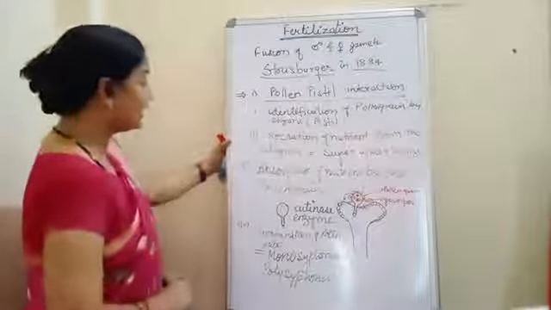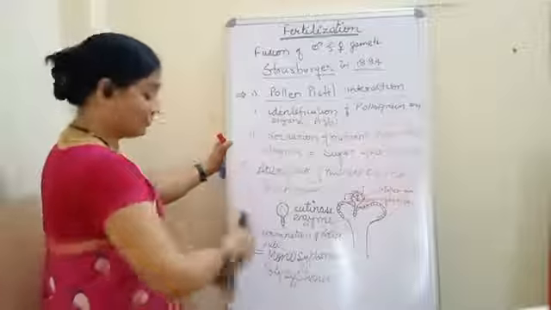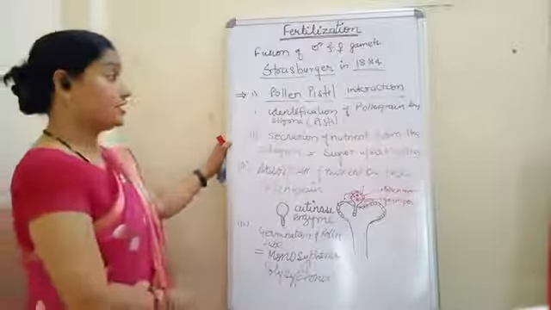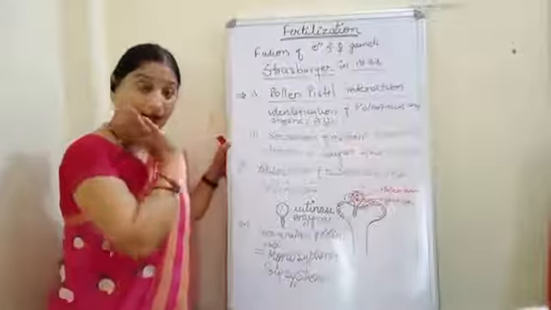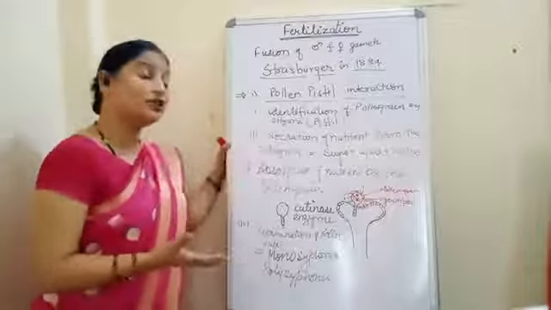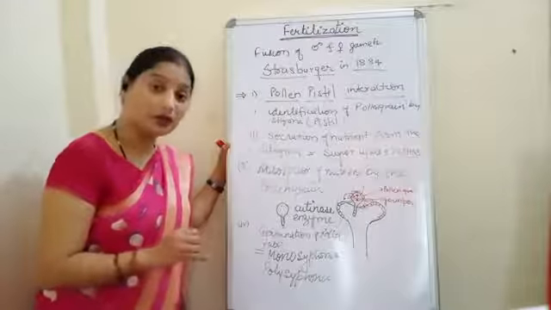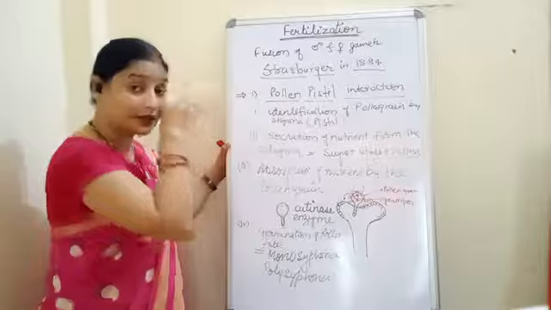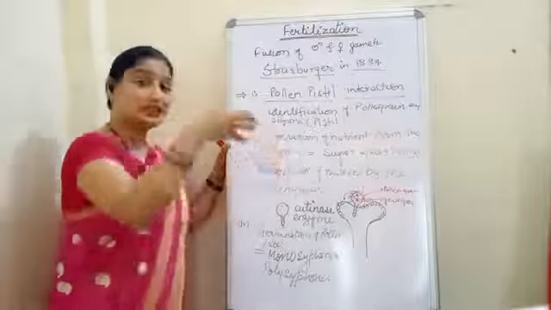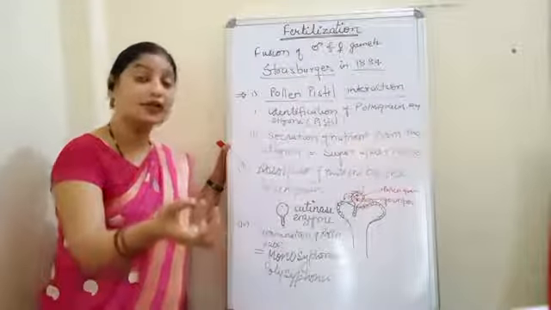So till now we have seen 4 points. Number 1 was identification of the pollen grain. Then secretion of the nutrient, and the nutrient is mostly sugar plus proteins as well as lipids. After secretion, the nutrient will be absorbed by the pollen grain.